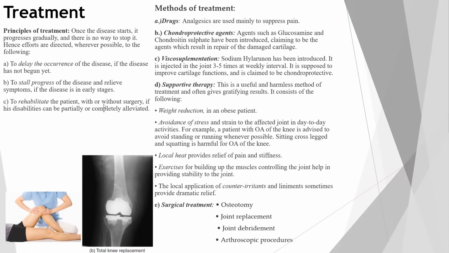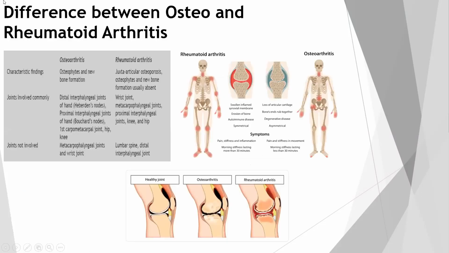Now we are done with osteoarthritis and rheumatoid arthritis. So this slide is to explain the difference between osteoarthritis and rheumatoid arthritis. How can you differentiate between both of them? First, the characteristic findings itself tell you whether it's osteoarthritis or rheumatoid arthritis. In osteoarthritis, there will be new bone formation, that is osteophytes, whereas in rheumatoid arthritis, there will be osteoporosis. Osteophytes and new bone formation are absent.